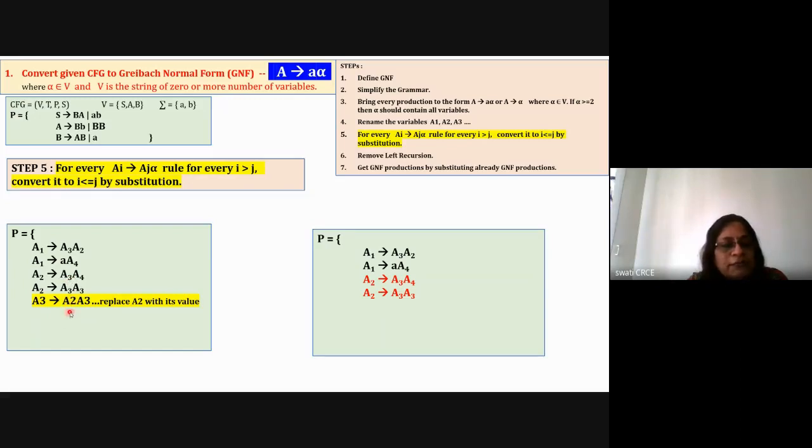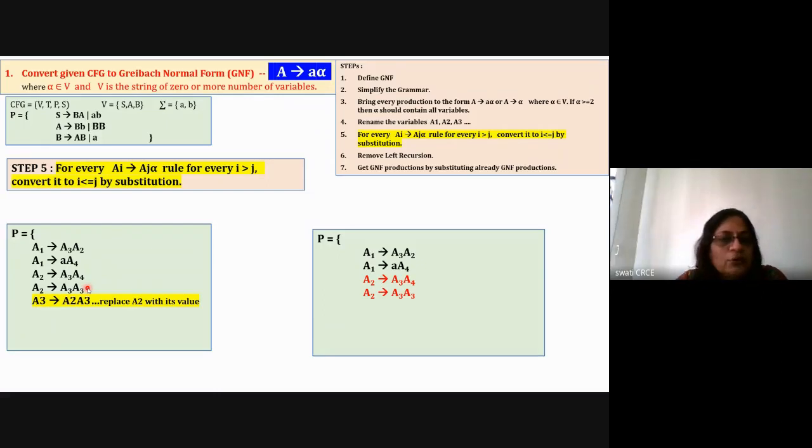So how to change this? You just have to replace A2 with the corresponding value, so that your index will become the same. Look at the index, it is A3, A3. So by looking at all these values, you will have to use a substitution method. With the substitution, you have to convert it in such a way that your i is less than or equal to j. And here, luckily, A2 has occurred before A3 in our sequence. So we can see here. We don't have to look after. Otherwise, you can write down all the rules, look into multiple variables and then take a decision.